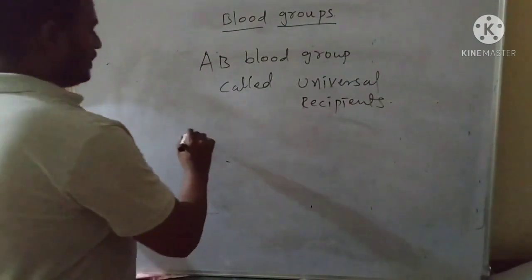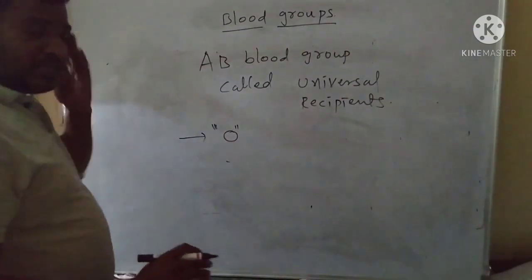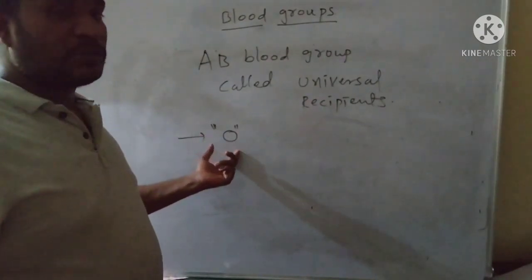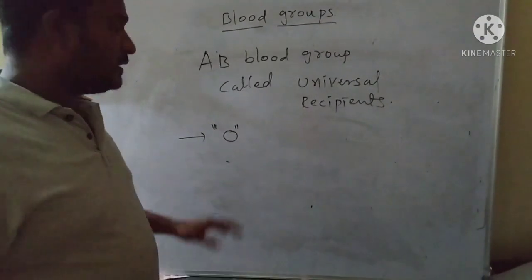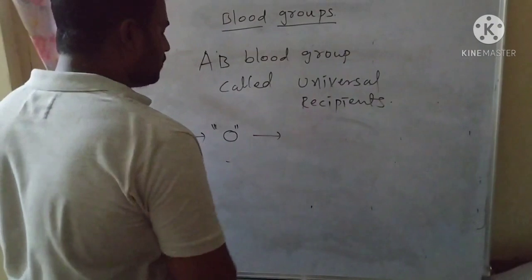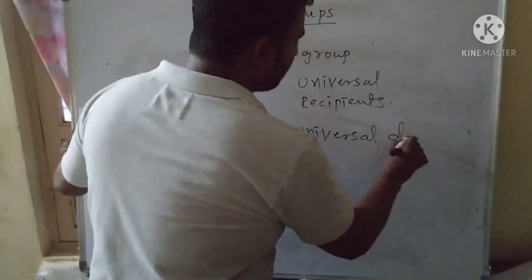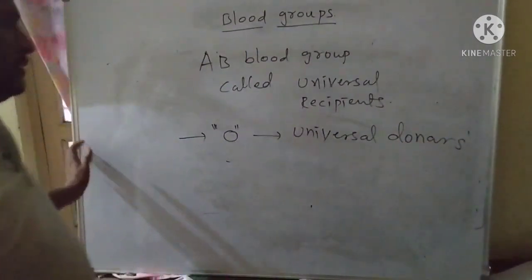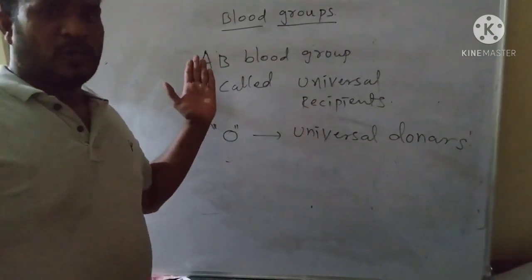And the persons with blood group O can donate blood to all, because persons with O blood group do not have antigens. So due to the lack of antigens, they can give blood to all kinds of blood groups. That's why the persons with O blood group are called universal donors.